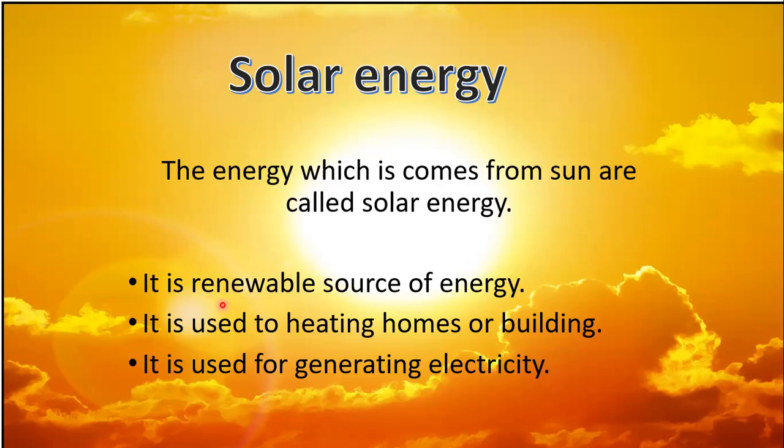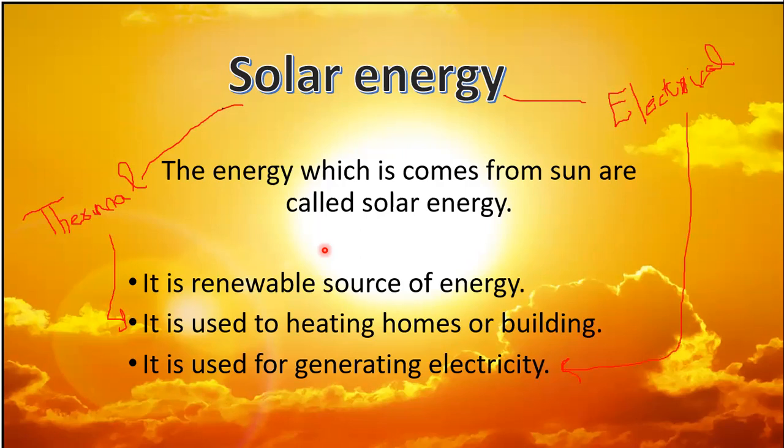Solar energy is also used for heating homes or buildings, and it is also used for generating electricity. From solar energy, we can mainly get two types of energy. The first one is thermal energy and the second one is electrical energy. The thermal energy is used for heating homes or buildings and the electrical energy is used for generating electricity. In the slides, I tell you how we can heat our homes or buildings by the use of solar energy and how we can generate electricity by the use of solar energy.